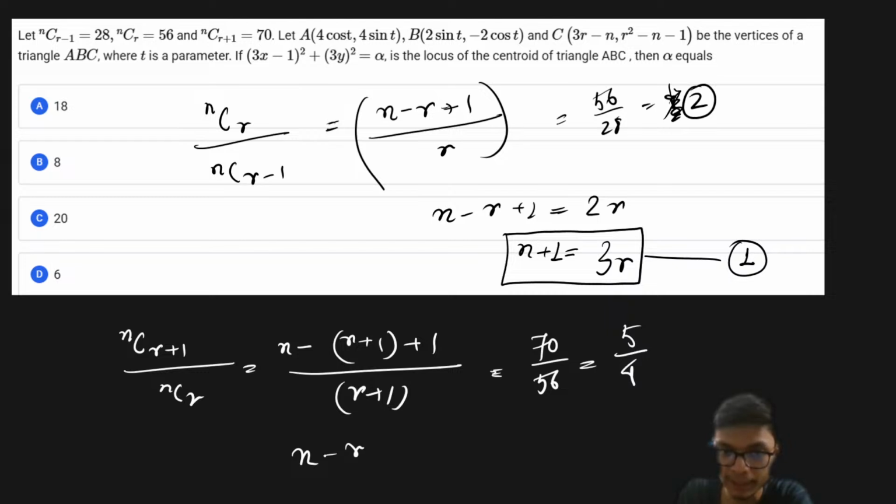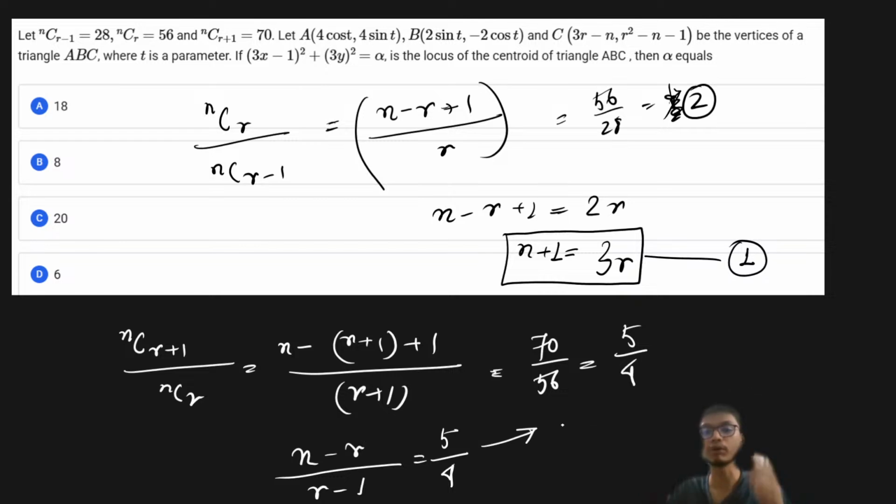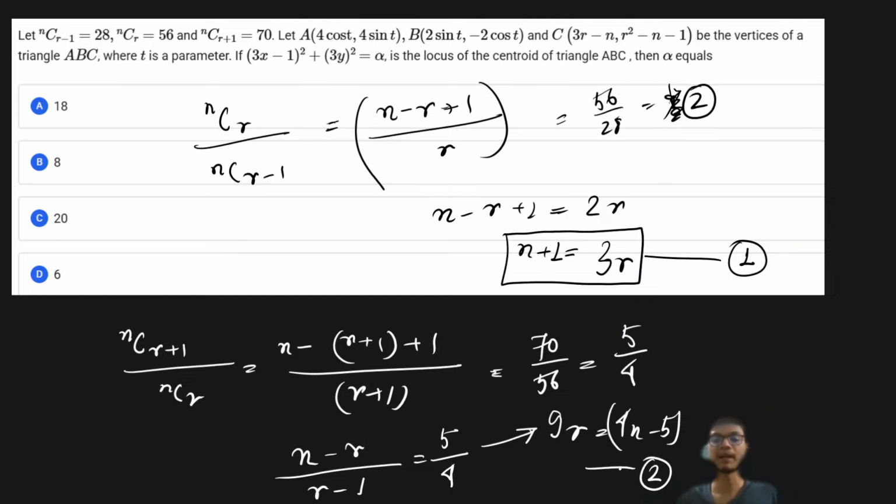So from here, (n - r) divided by (r + 1) is equal to 5 upon 4, and that is going to generate one more equation in n and r: 9r is equal to 4n - 5. That is going to be the second equation. So you have two unknowns, n and r, and two equations, so you can definitely solve for these two unknowns.